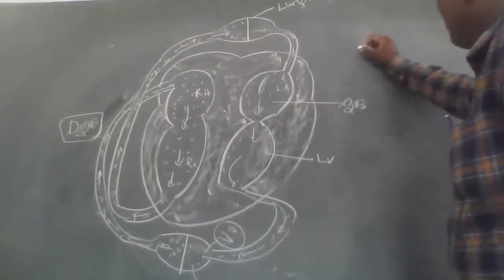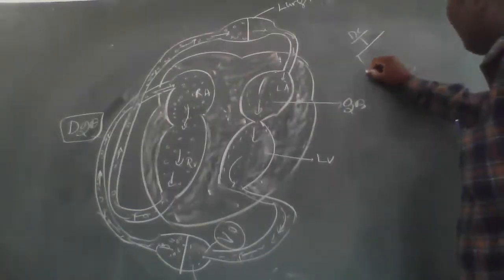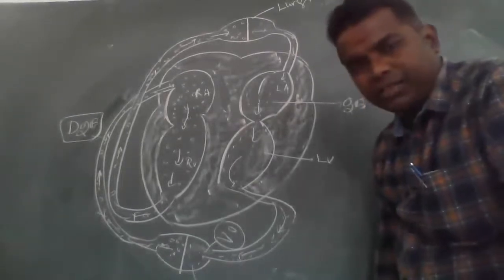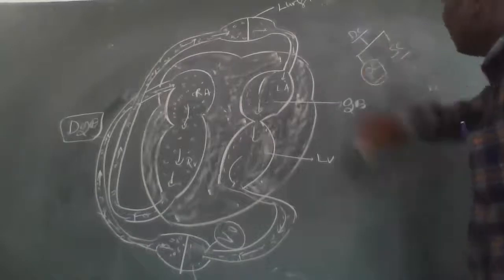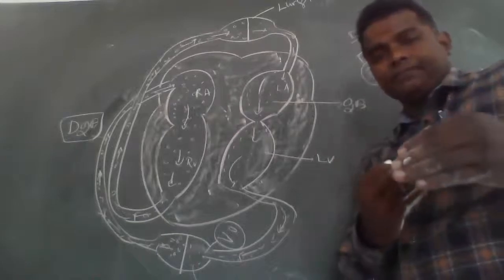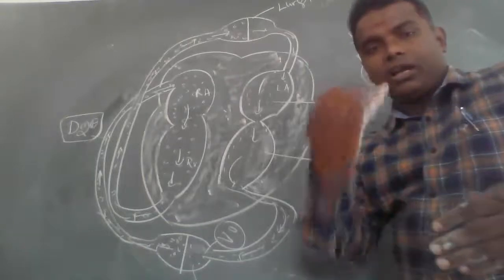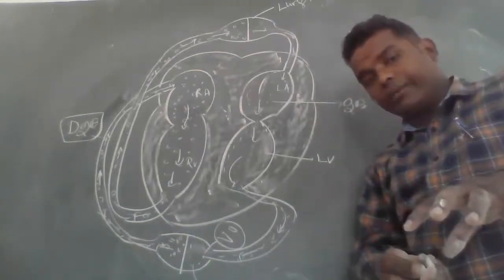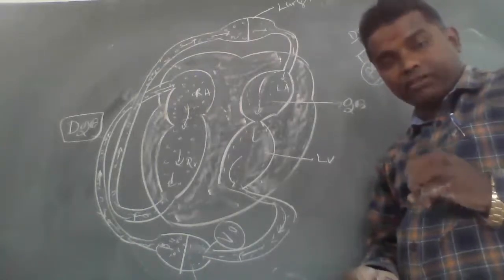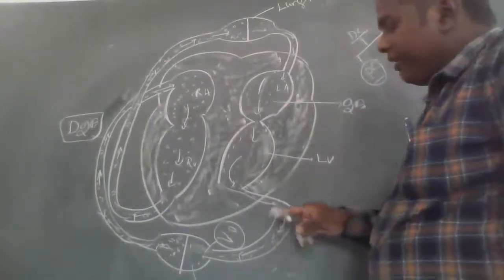How many types of circulation? Double circulation is mainly two types: pulmonary circulation and systemic circulation. What is pulmonary circulation? Pulmonary circulation is the circulation between the heart and lungs. That circulation is called pulmonary circulation. Remember that.